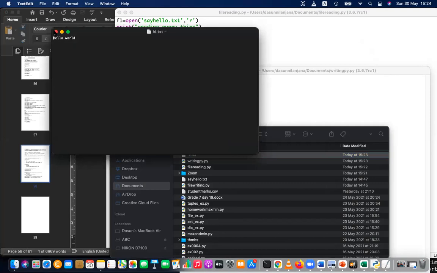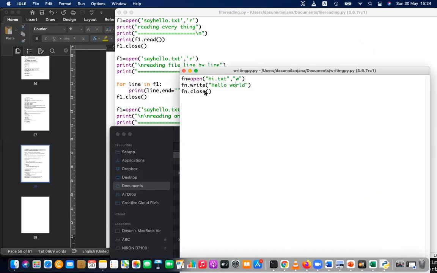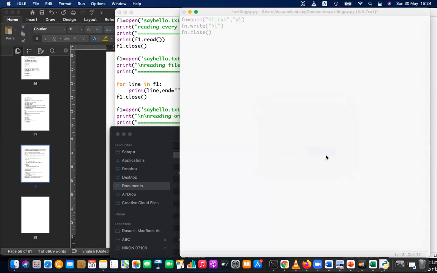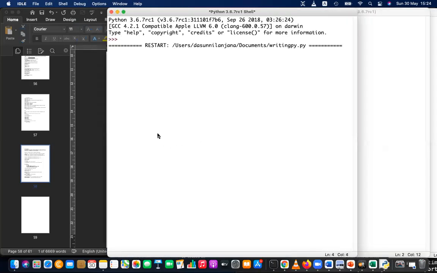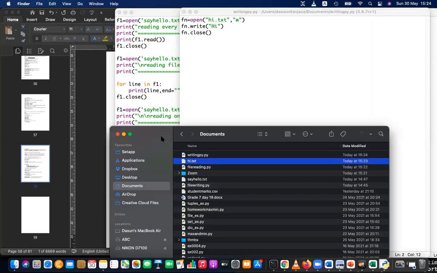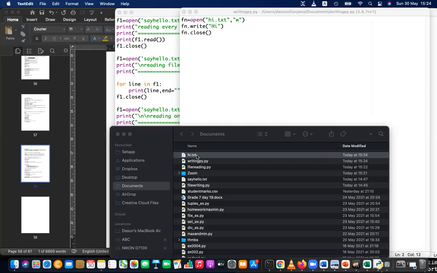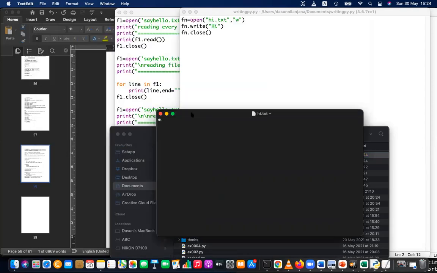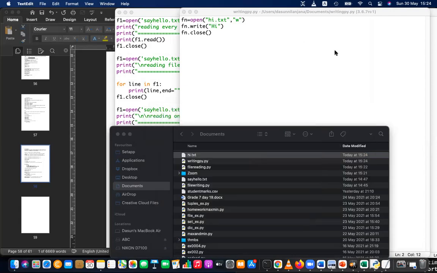Okay, so instead of hello world, I'm going to rewrite the code again. Let's write hi, only hi, and I'm running the file again. So what will happen? The file that you have created, this hi.txt, will be overwritten, and inside that you can see hi only. The previous content was hello world, and it is overwritten with the new instruction.